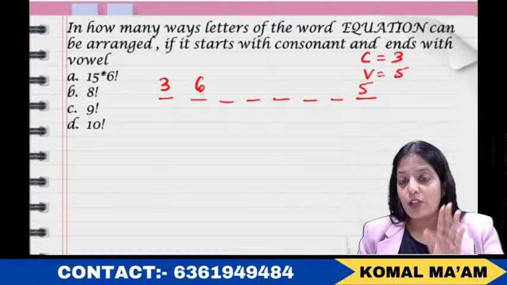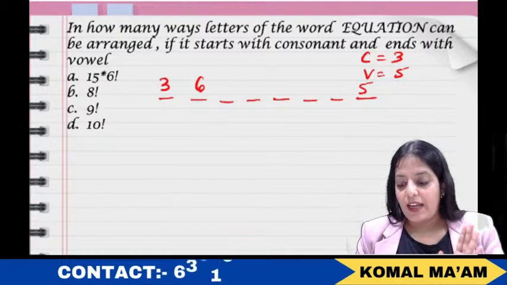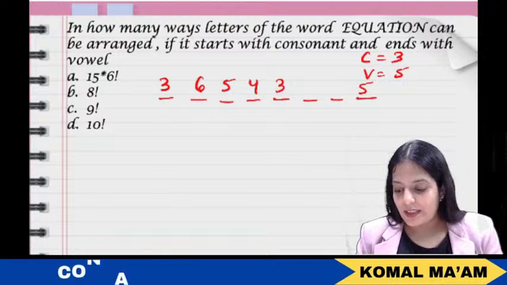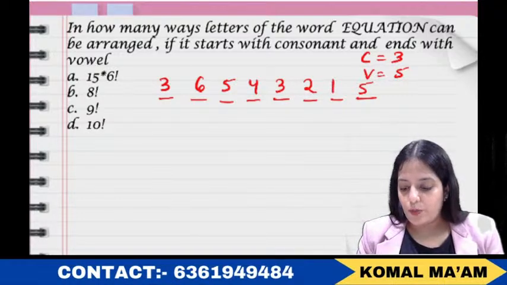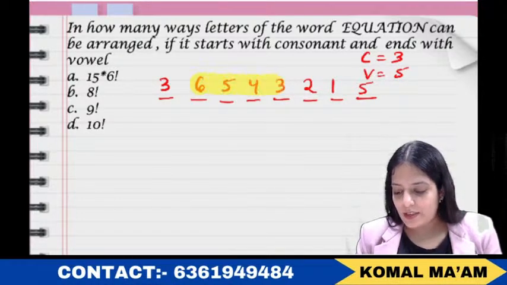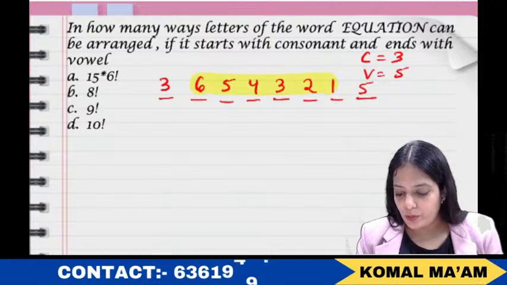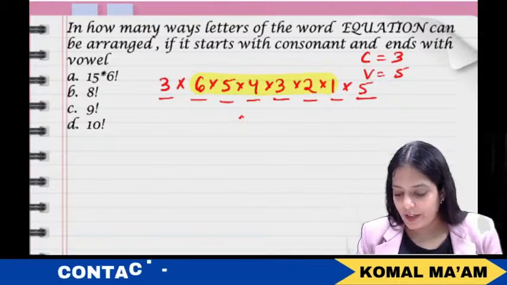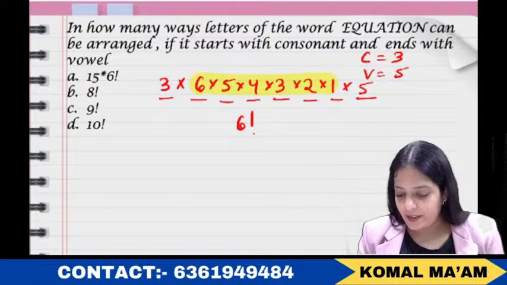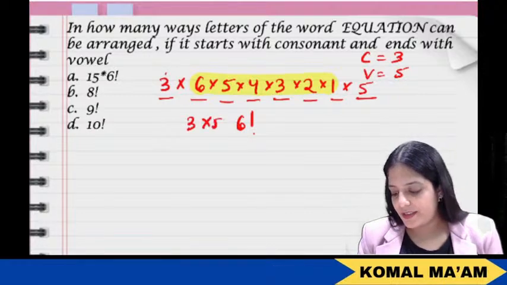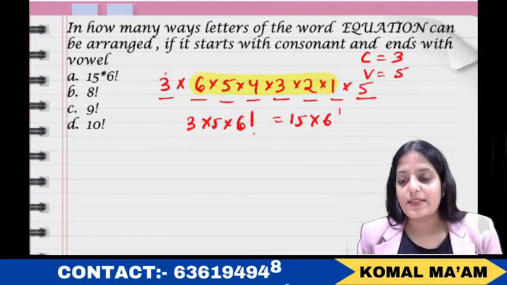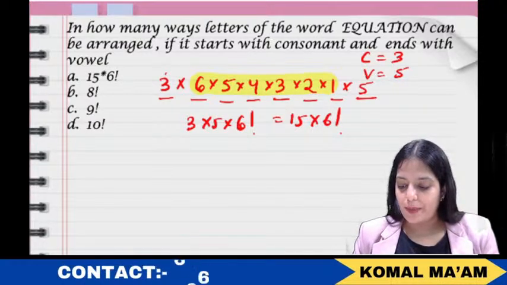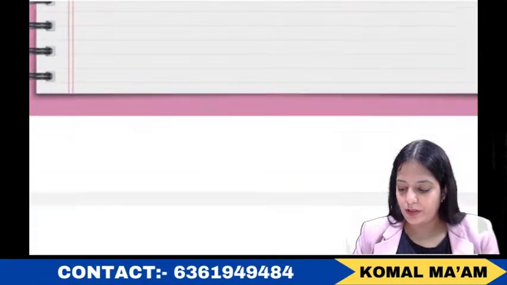Out of this 6, 1 will sit here and 5 will move on to the next position, then 4, then 3, then 2 and then 1. Now observe, what is this? 6 factorial put into, so what is this? 6 factorial and 3 into 5. It's nothing but 15 into 6 factorial. Okay. So I believe the question is clear in your mind.